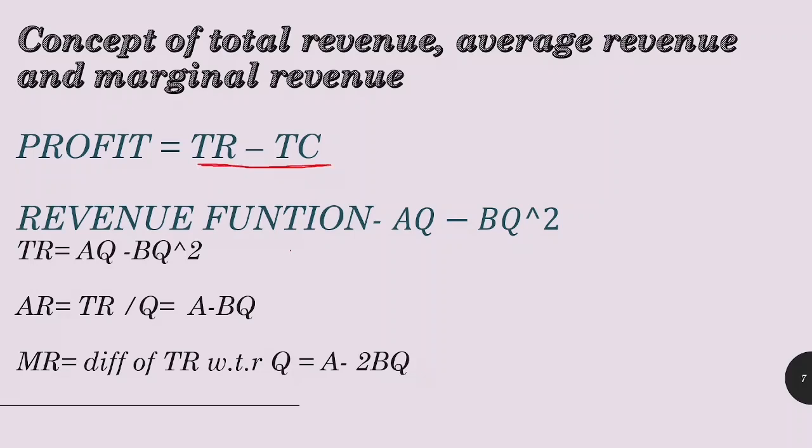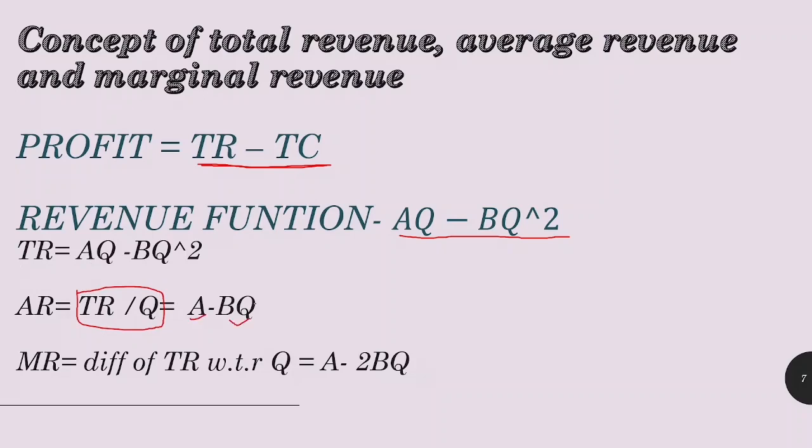Now suppose you are given a function of total revenue. The function, suppose, is AQ minus BQ squared. So how will we find average revenue? We will find average revenue by simply dividing the function by quantity. Then it is average revenue. So in this we will get A minus BQ.